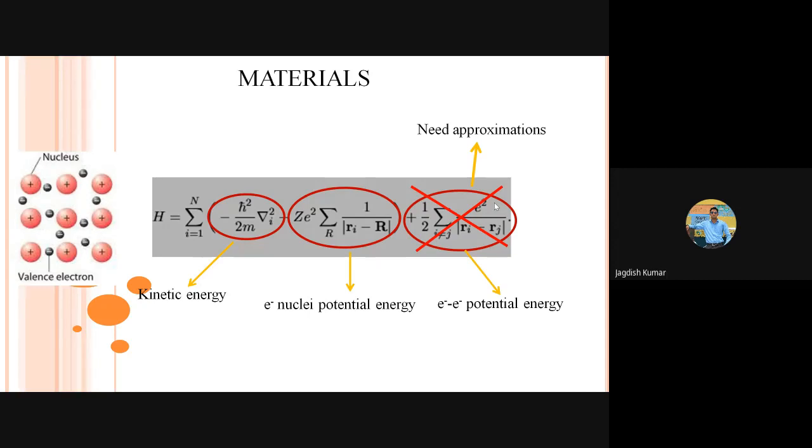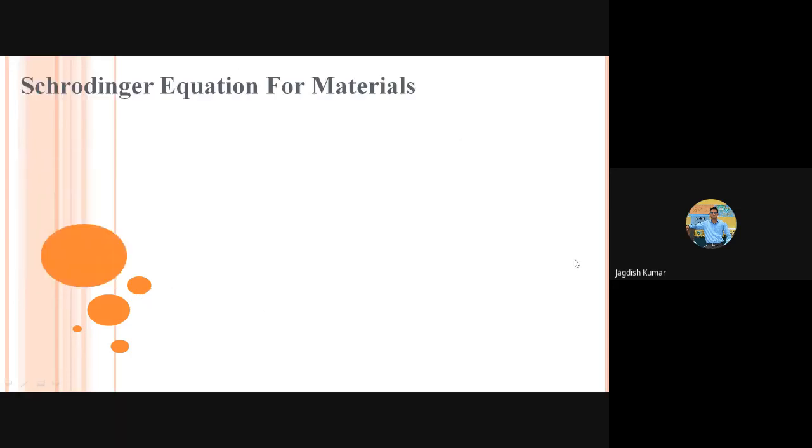So what is the free electron theory? It says that let us remove all the interactions. Let us get rid of the interaction of electrons with all the nuclei in the solid. Let us even remove the interaction of electrons with all the other electrons in the solid. Then solve the Schrodinger equation. And that is what is called the free electron theory. Now you will say, oh, is it so? Then why are we getting rid of all the interactions which the electron is actually facing in a material?